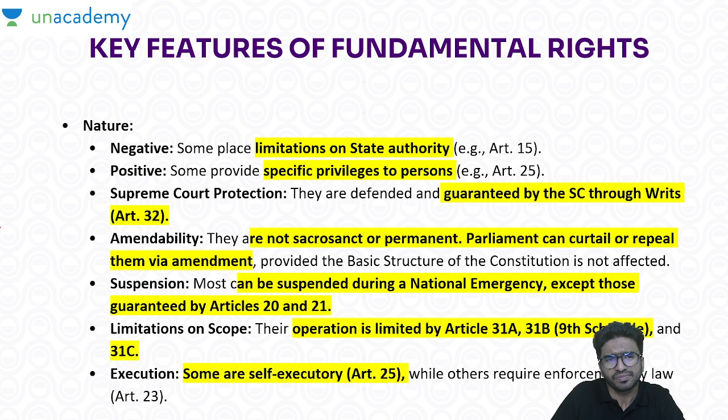Now, the key features I already told you. Negative fundamental rights are there which limit the state authority, and positive fundamental rights are there which limit the persons as such. Then the Supreme Court also provides a protection. They are defended and guaranteed by the Supreme Court through writs. Who will take care of this? It is the Supreme Court as well as the High Court also, but that is not in Article 32.